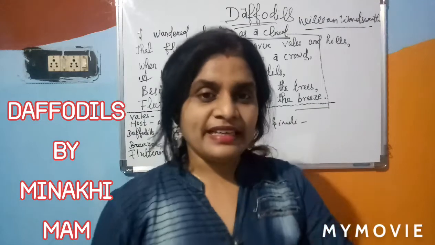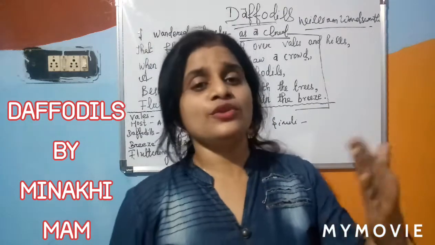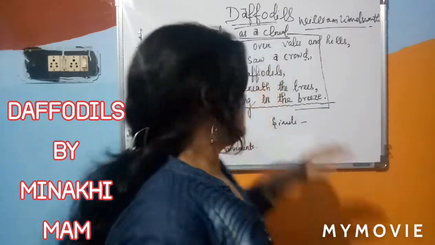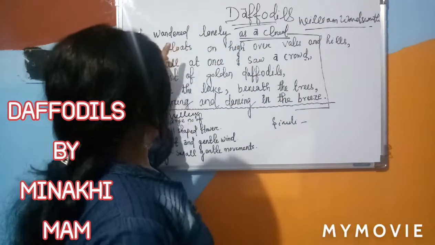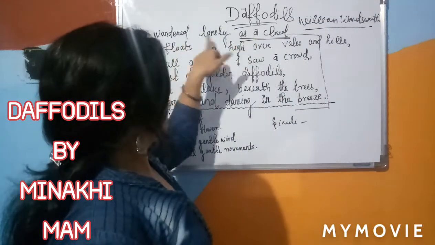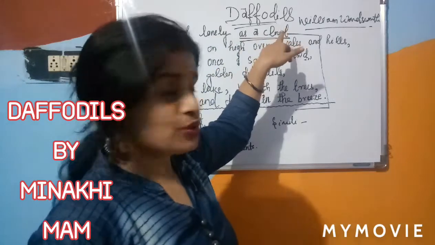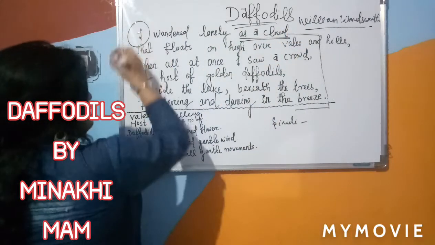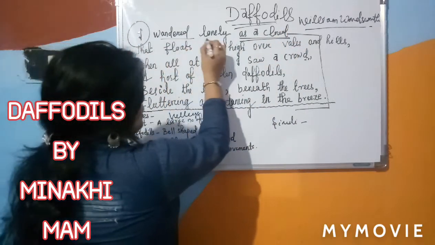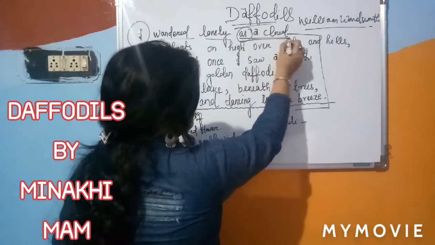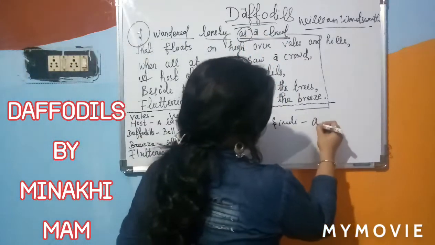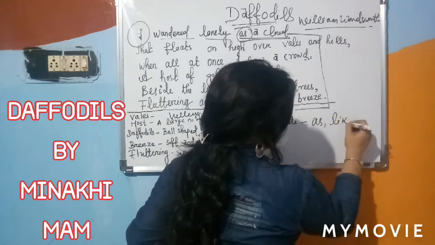When we directly compare one thing to another thing, that is called simile. Here it is, I wandered lonely as a cloud. Where you will find as and like.